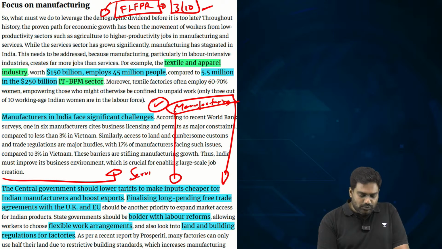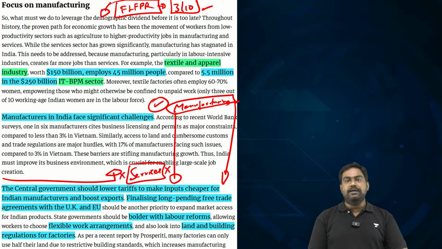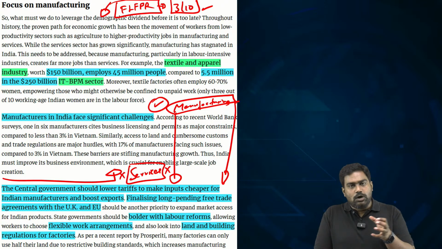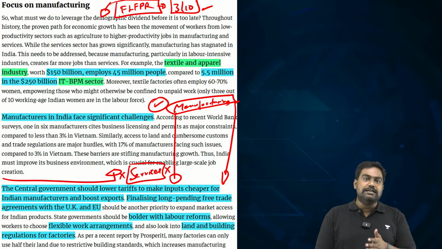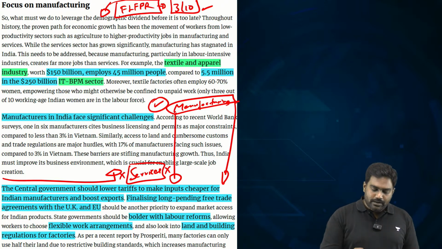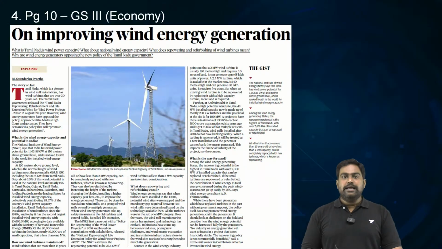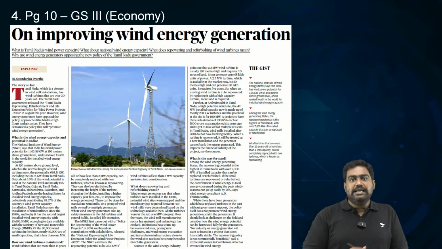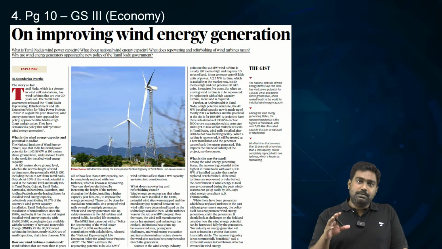Of course, we should continue the support to services industry as well. We are not saying services should be ignored. No, services will remain a priority, but we should refocus on manufacturing and pull more workers out of agriculture and push them towards more productive work in manufacturing industry. This is how we can reap the demographic dividend, or else India will be stuck in the middle income trap and we will be dealing with an old age population, which could become an economic nightmare for India.